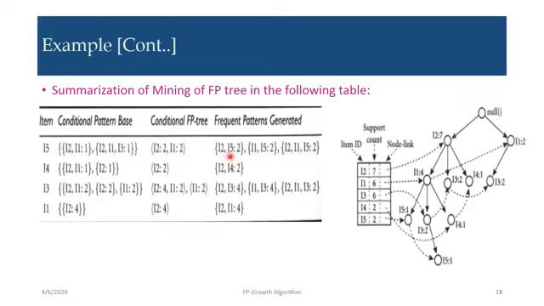That means all possible combinations with the item set. So here we have written I2 2 and I have combined I1 with this I2. So that's what I have written I2 I5 2. Next is I1 I5 2. Next is I2 I1 I5 2.